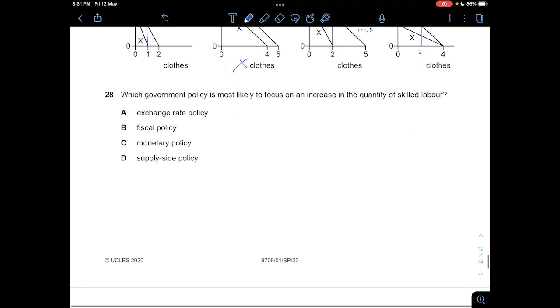Okay, 28. Which government policy is most likely to focus on an increase in the quantity of skilled labor? This one means it's somewhere along the aggregate supply curve. So anything that is demand side policy is definitely wrong. There's no such thing as exchange rate policy, so it's wrong. Fiscal policy is demand side policy, which will either decrease or increase aggregate demand. So B is wrong. C is also wrong, so the answer is D, because this is part of supply side policy.